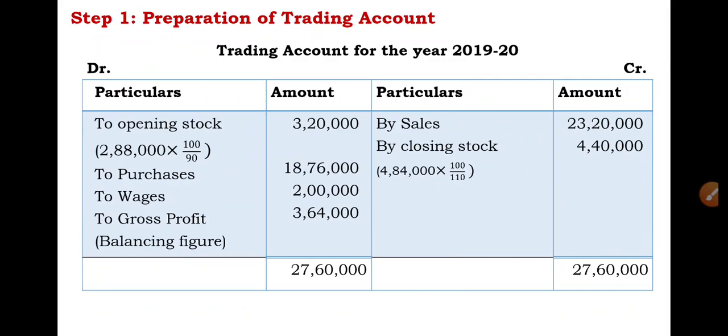See, under the debit side, I have recorded opening stock, that is 3,20,000. How does it come to 3,20,000? In the question they have given 2,88,000.